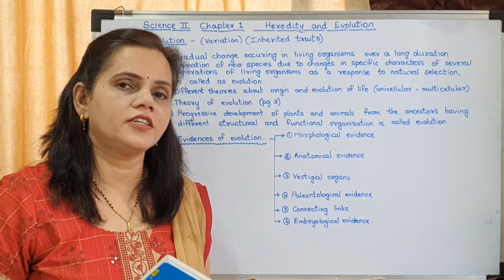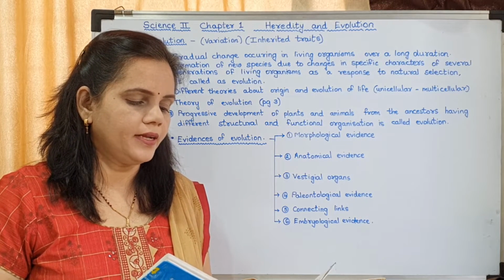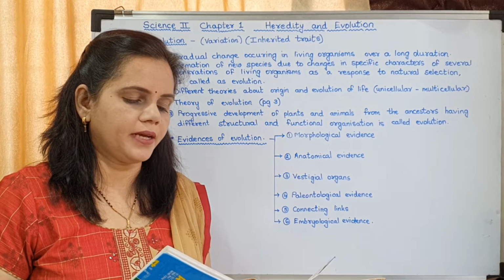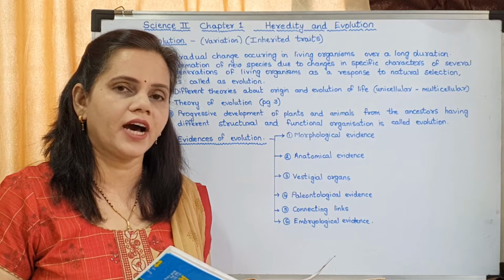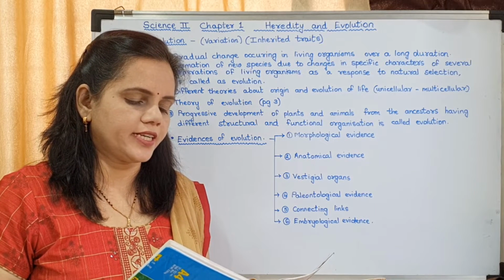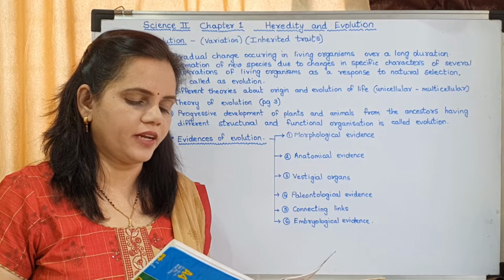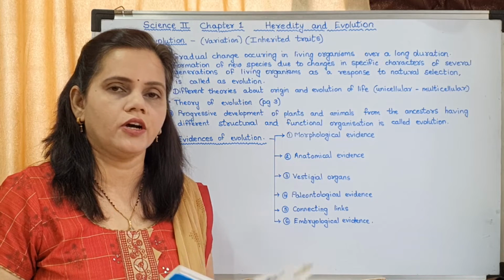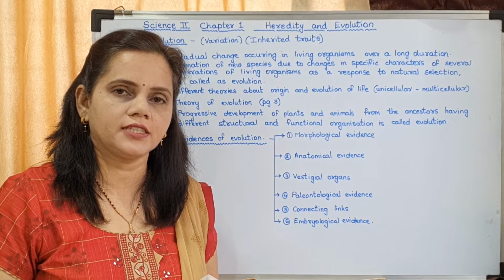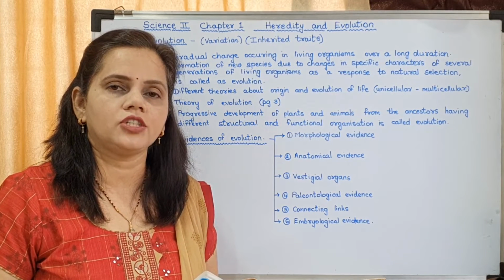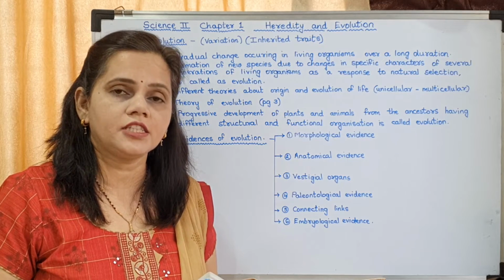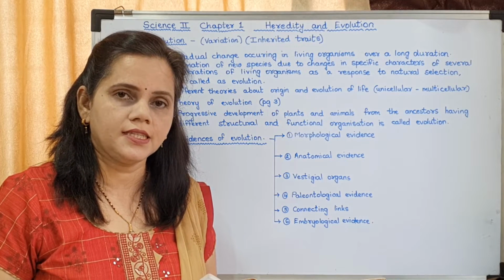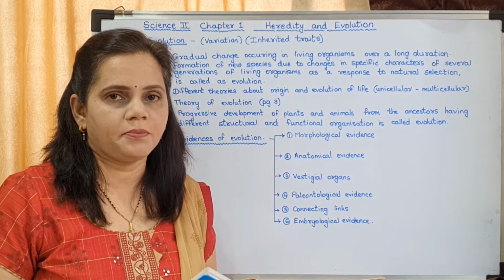The definition for translocation is: the amino acids brought in by tRNA are bonded together by peptide bonds with the help of rRNA. During this process, the ribosome keeps on moving from one end of the mRNA to the other end by the distance of one triplet codon. This is called as translocation. Okay, so that is the definition of translocation. We have finished with the definitions of transcription, translation, translocation and triplet codon.